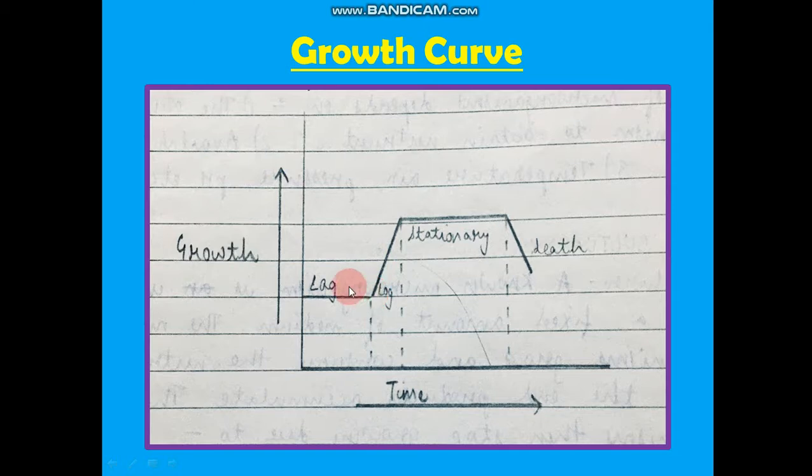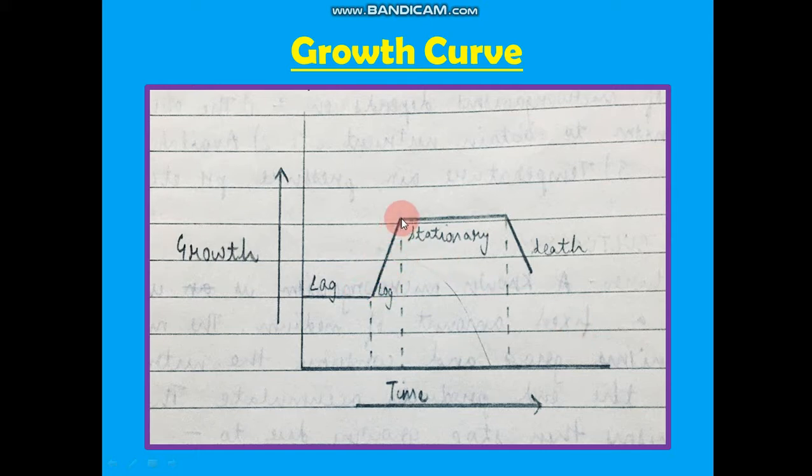Now when the bacteria or the microorganisms have adjusted well with the surrounding, that is the substrate medium, they have started the growth. So it is logarithmic, you can say, or the exponential growth phase, and the number of cells increases tremendously during this phase. So this you can understand with the graph.